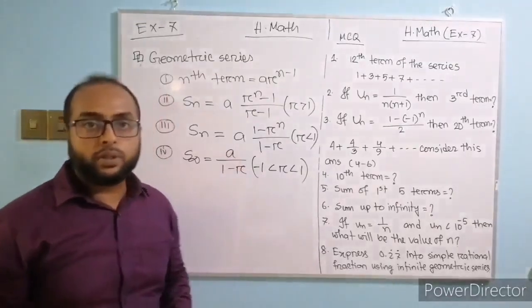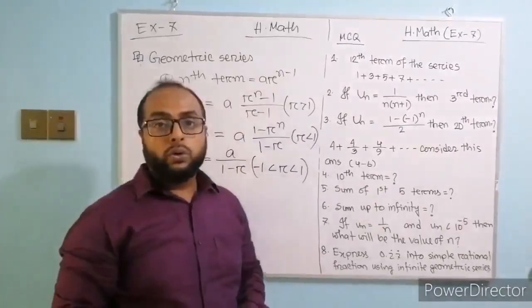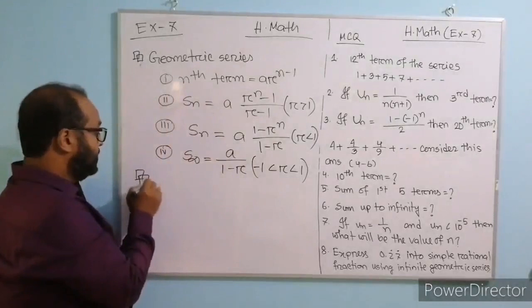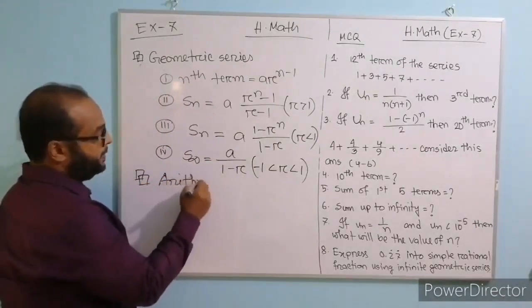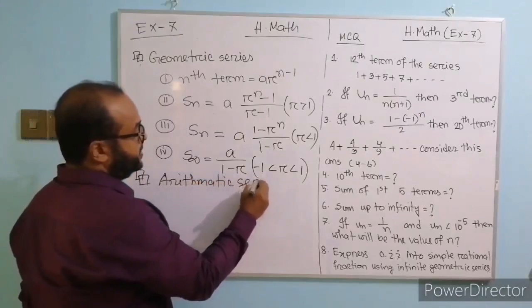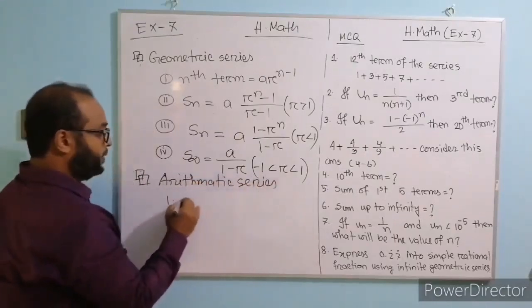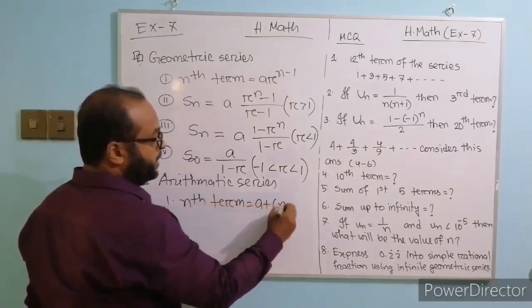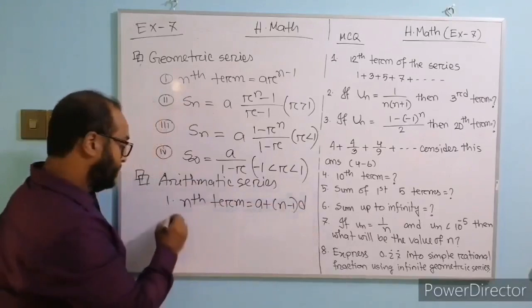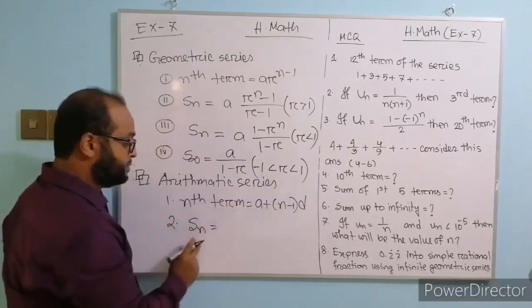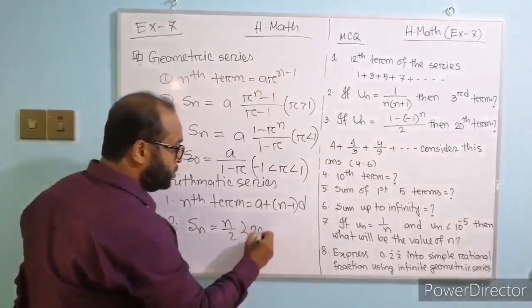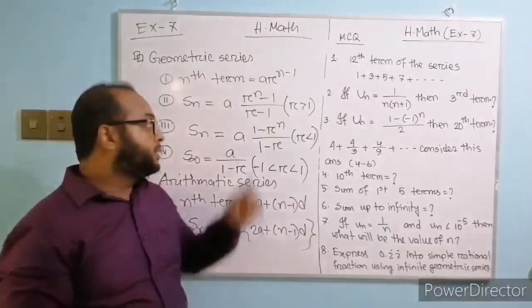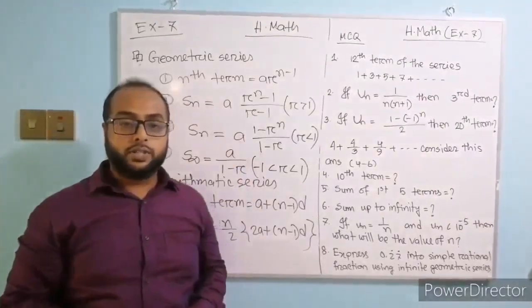Okay, students, for MCQ, you also need the formulas of arithmetic series. Number 1, nth term equals a plus n minus 1 into d. Number 2, sum up to n terms equals n by 2 times 2a plus n minus 1 into d. Okay, students, these are useful formulas for this chapter.